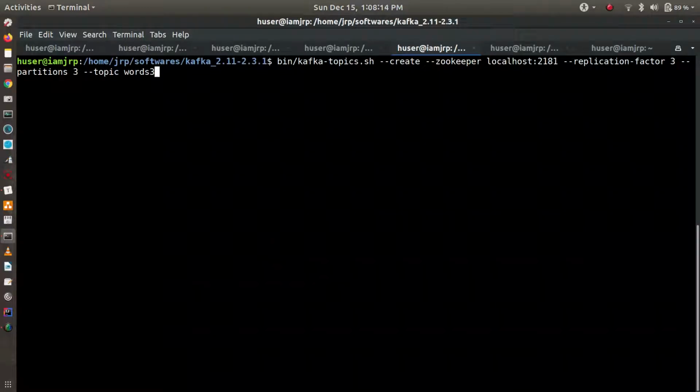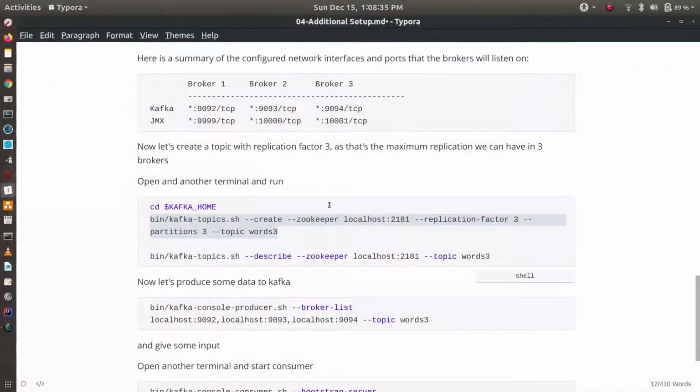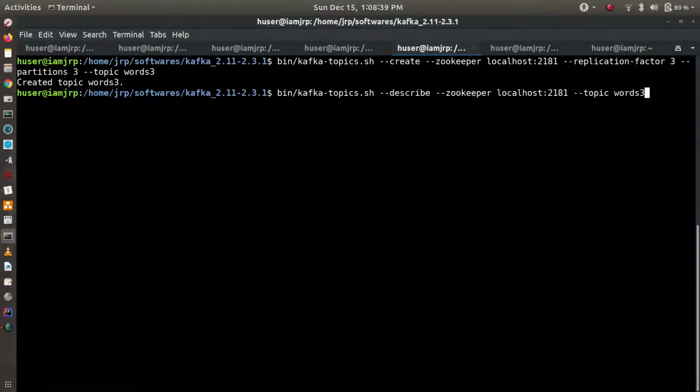So there will be three brokers, and in each broker there will be topic partitions. In the topic there will be three partitions, and these three partitions will be distributed among these three brokers.